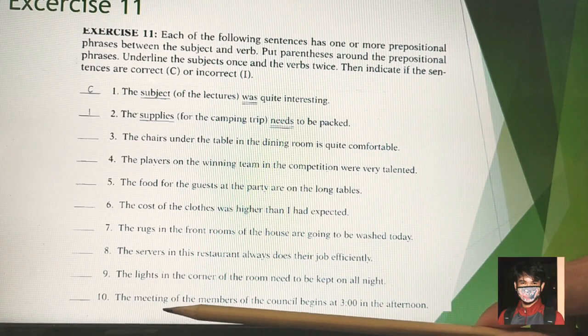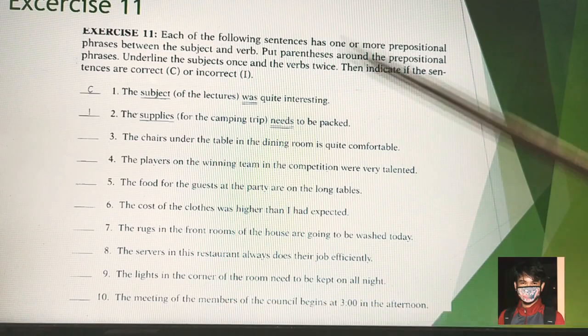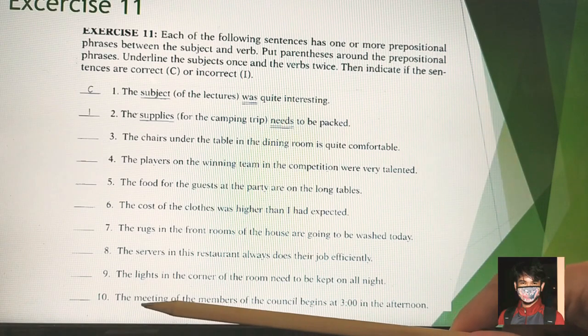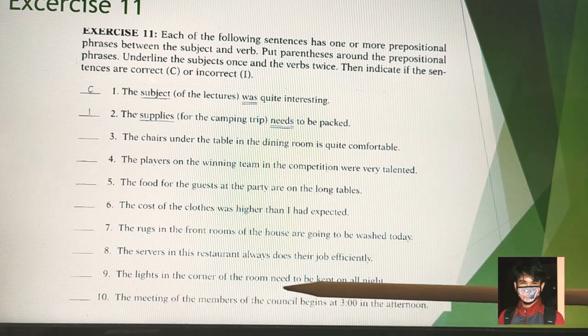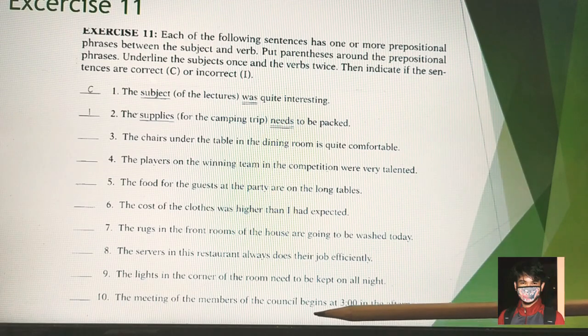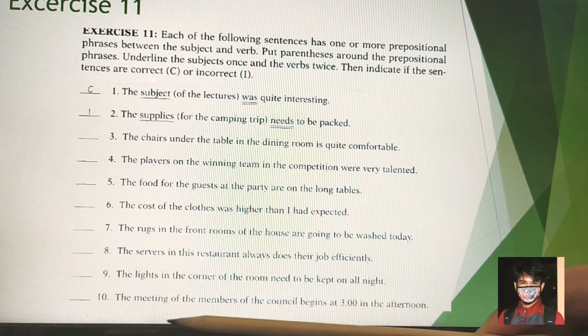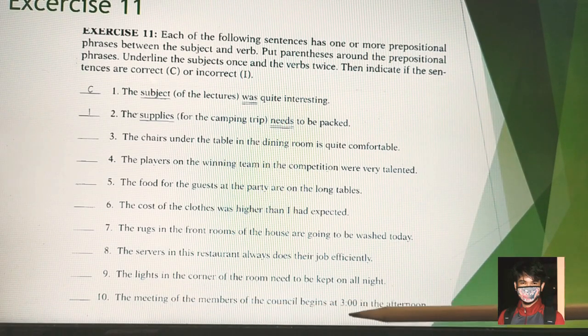For the last one, we have the meeting of the members of the council begins. So the subject is the meeting. Is it singular? Yes, it is singular, followed with verb plus es, singular, begins. The meeting begins at 3 in the afternoon.